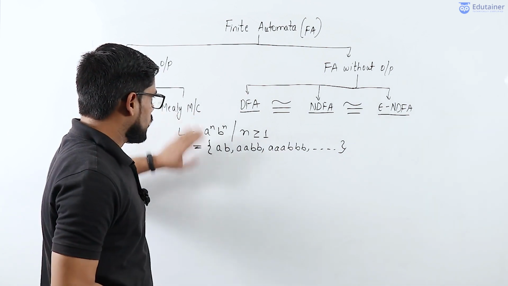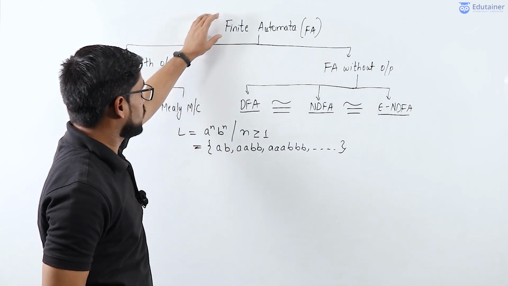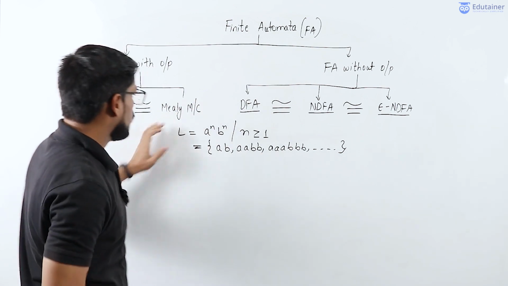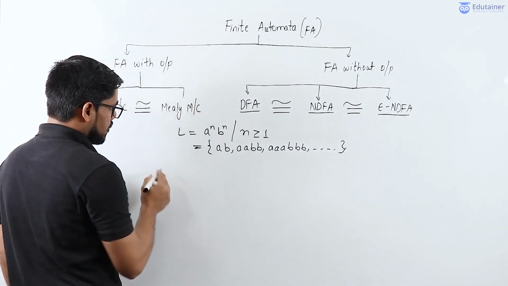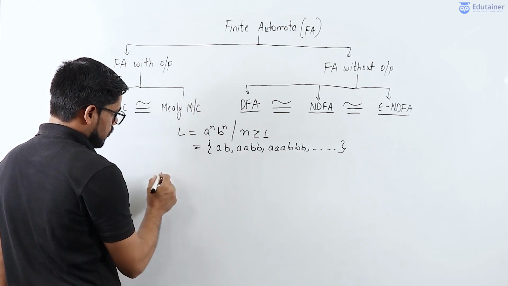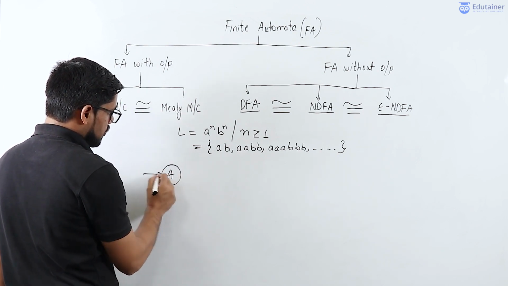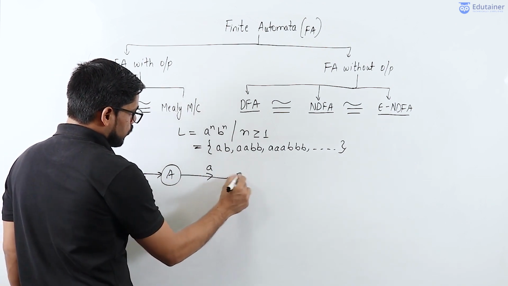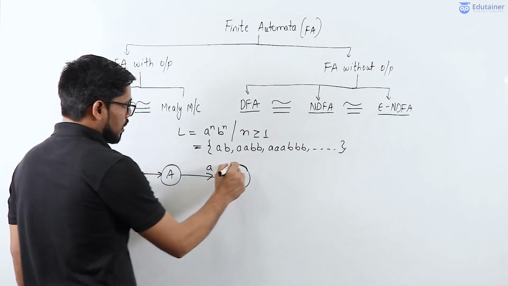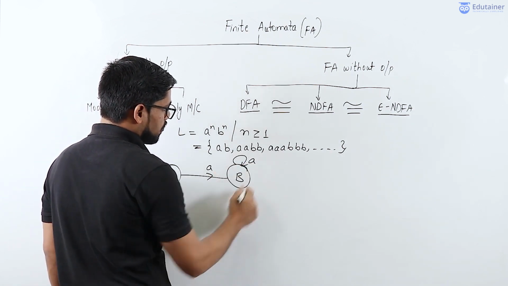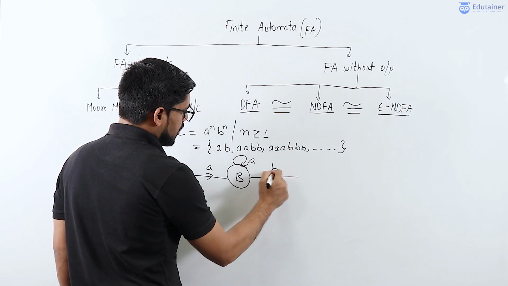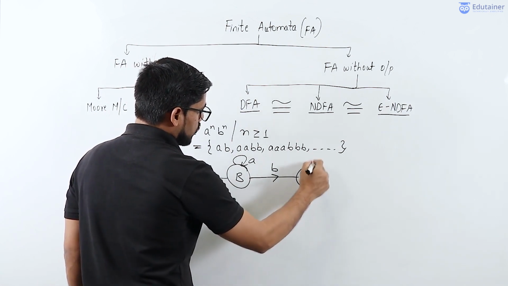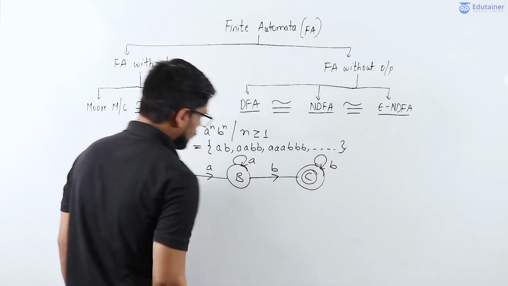Can you draw the finite automata transition diagram for this language? Let's check whether we can draw the transition diagram or not. Let's say I have a state A, which is the initial state. If I read the input a, I will go to state capital B, and on capital B, let's say I will accept any number of a's, and then after reading input b, we will go to the state capital C, which is the final state, and on capital C, I will accept any number of b's.